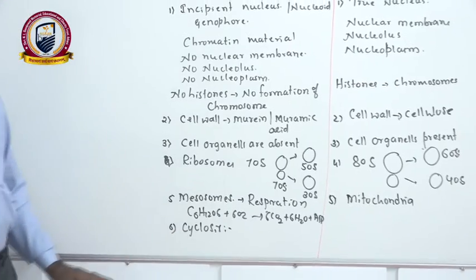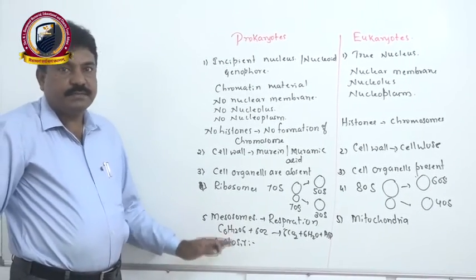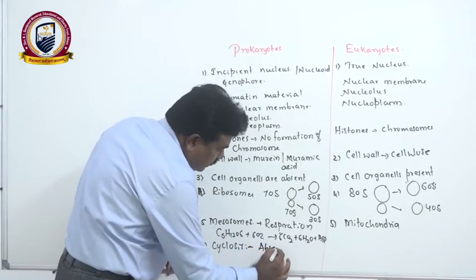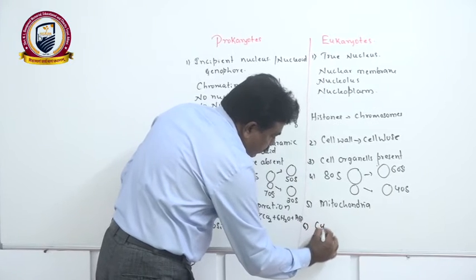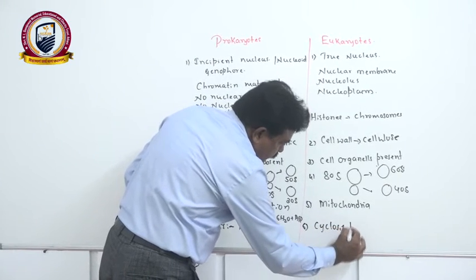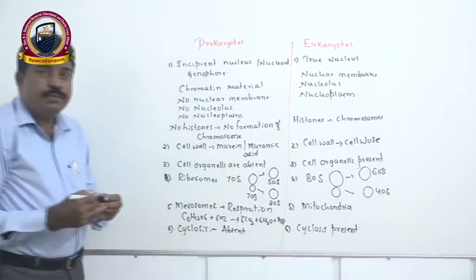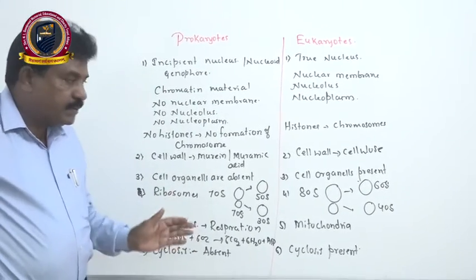Then, the cyclic movement of cytoplasm we call cyclosis. It is absent in prokaryotes, whereas cyclosis is present in eukaryotes. What do we mean by cyclosis?